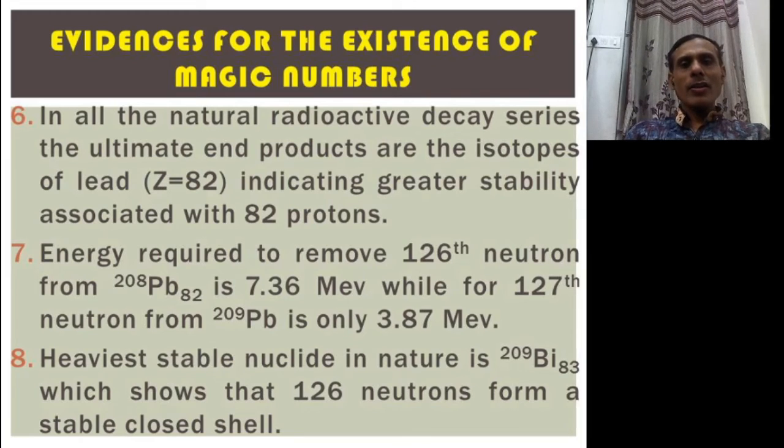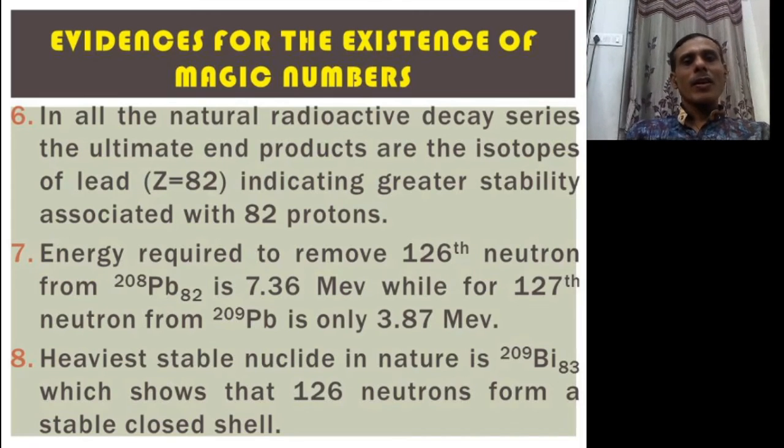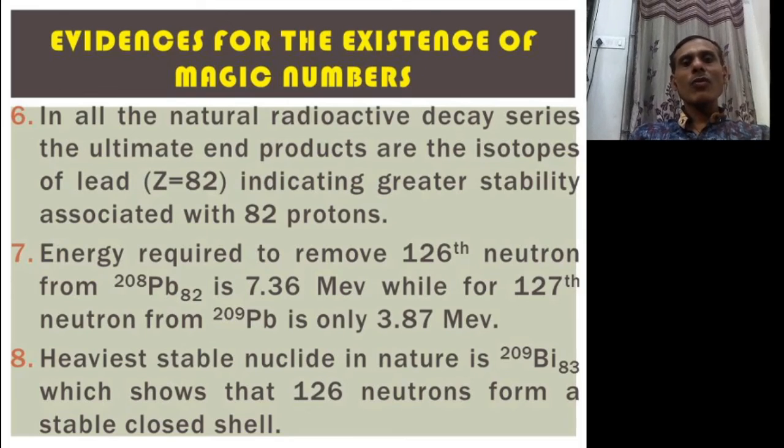The energy required to remove the 126th neutron from lead is 7.36 million electron volts, while for the 127th neutron from lead it is only 3.87 million electron volts. The heaviest stable nuclide in nature is bismuth-209, which shows that the 126th neutron forms a stable closed shell.